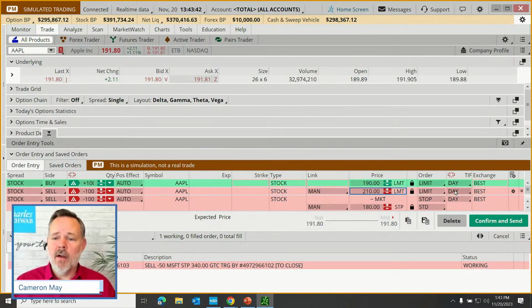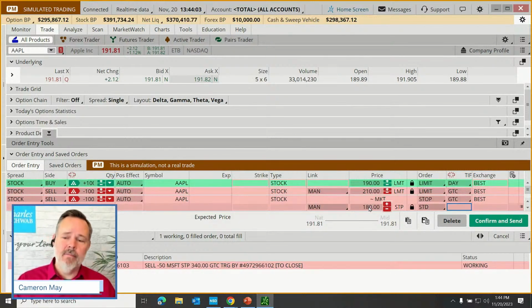Now, finally, for our order here, let's change this to a good till canceled order, okay? That means that our sell orders aren't just going to expire on us in 15 minutes, which is how much time we have left in this trading session, but these will remain in effect. And then hopefully we'll either run up and we'll hit the 210 and sell, or we fall down to 180.